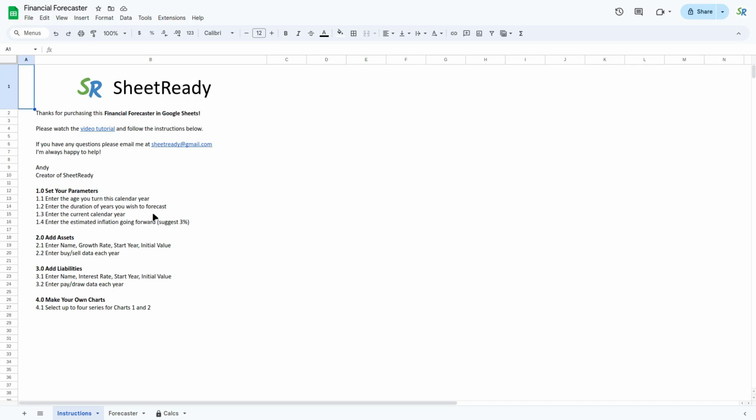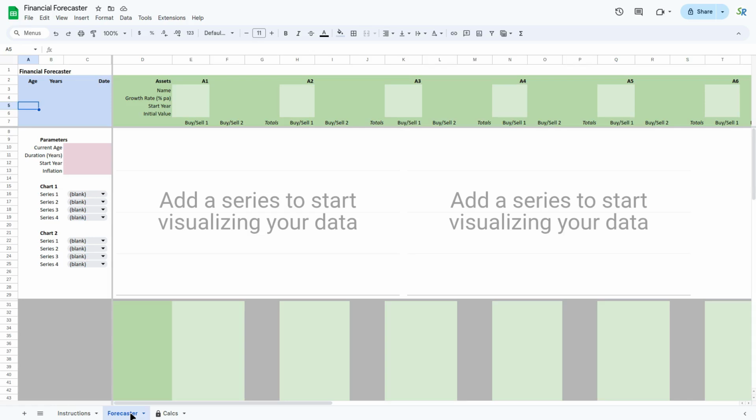Okay, the first thing you need to do is to set your parameters. Click on the Forecaster tab and you want to put in your current age. So just say you're still fairly young, you're 25. You want to have a look ahead quite a long time. Let's say you want to have a look ahead even up to 60 years. You want to live to a ripe old age.